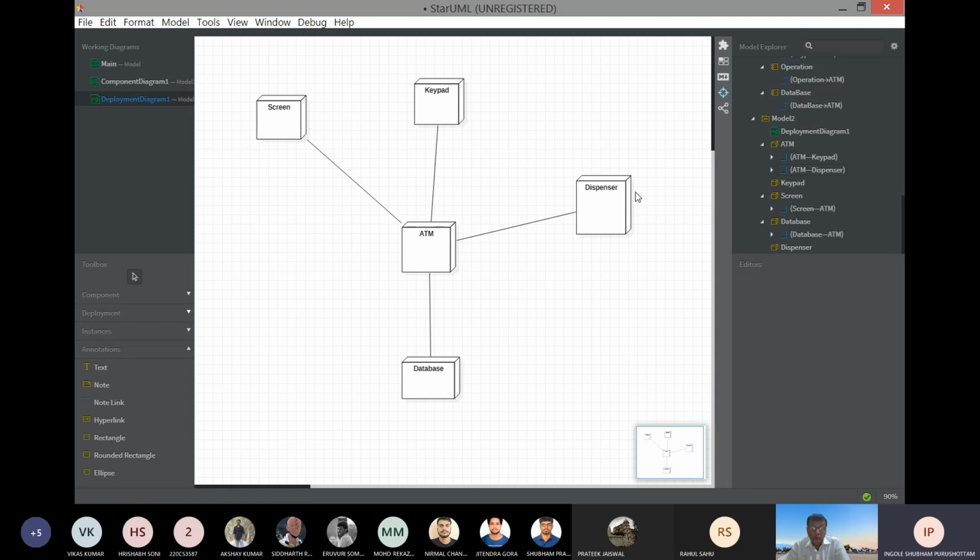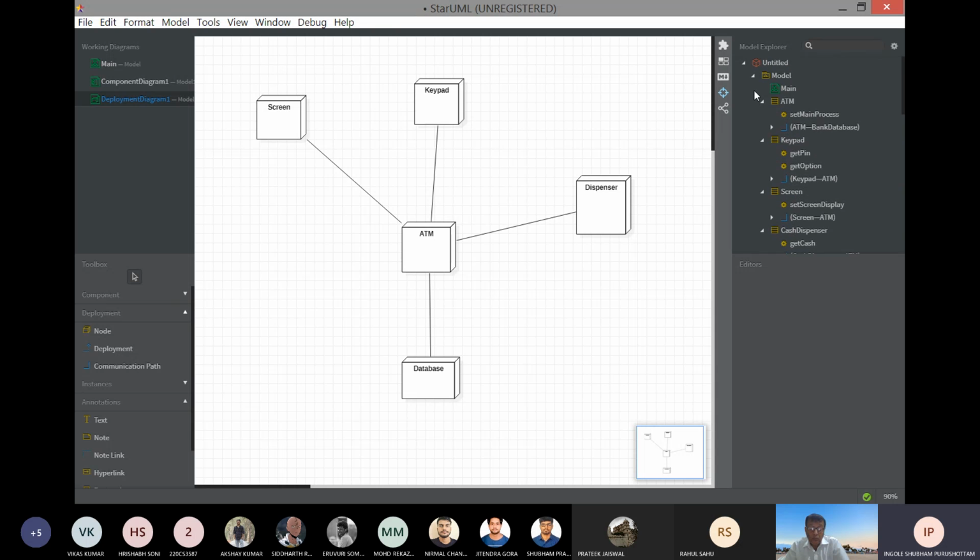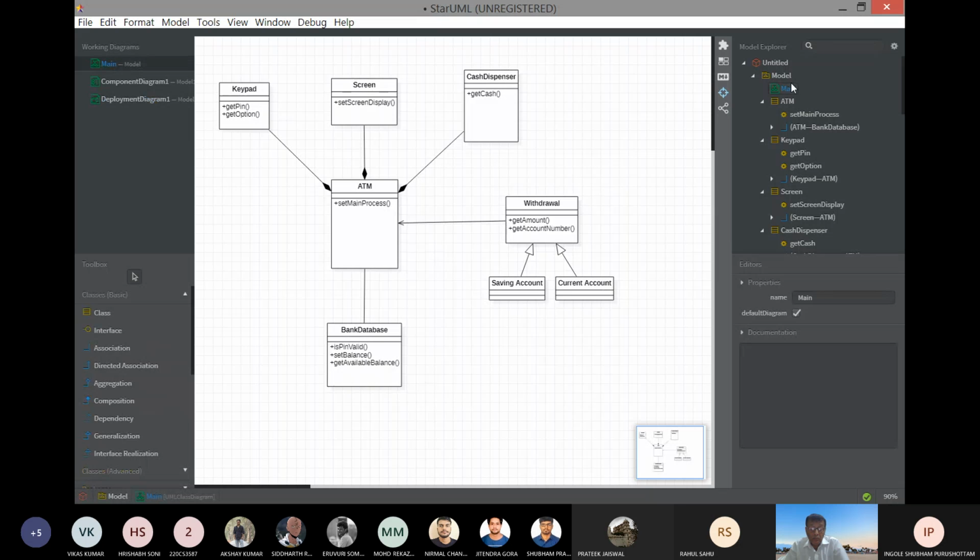And this is the representation of a deployment. You can read more about it. What is the deployment diagram? So you will get a clear idea. The first thing is to complete the class diagram correctly. After that, we can draw the component and the deployment.